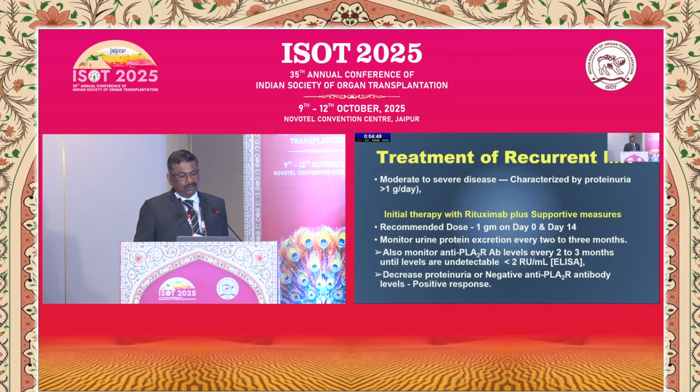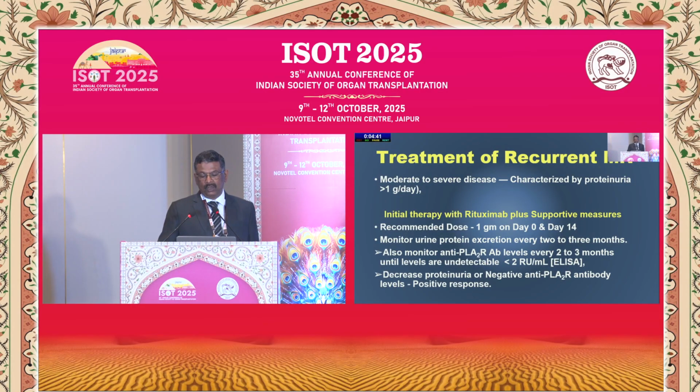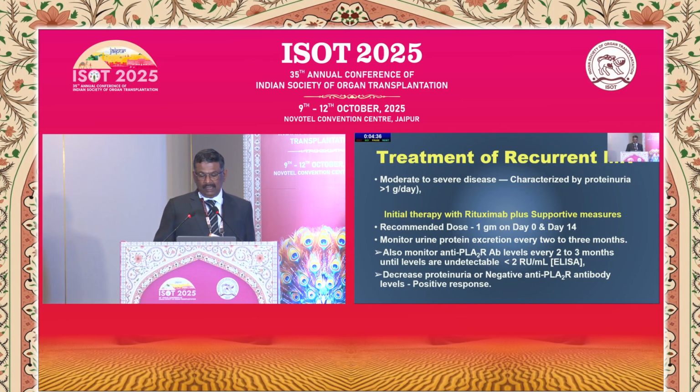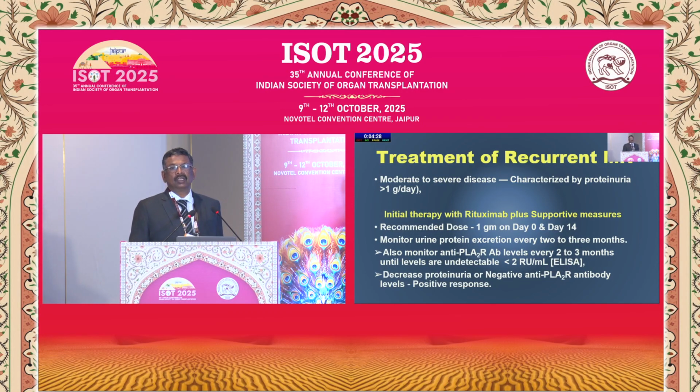Treatment of moderate to severe disease, which is characterized by more than 1 gram of proteinuria: the drug of choice is rituximab with supportive measures. The recommended dose is 1 gram on day 0 and day 14. Monitor UPCR every 2 to 3 months as well as antibody level. If the antibody levels are undetectable, we say that the patient has improved, or if there is decreased proteinuria, we say that he is having a positive response.